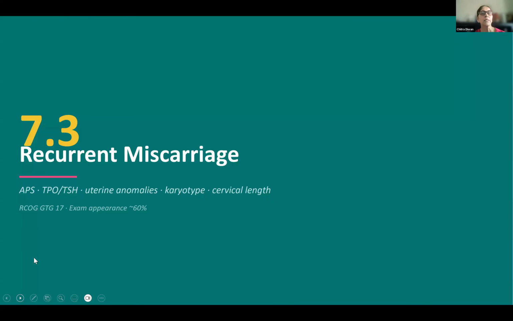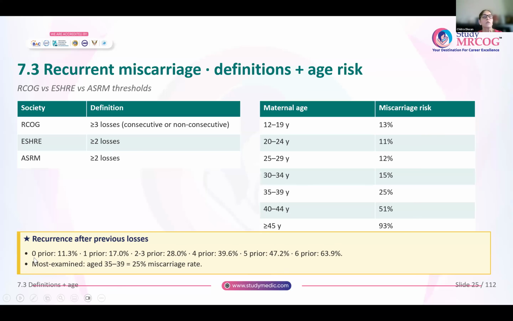Now next, coming to recurrent miscarriage. So you have to know about antiphospholipid. What about TSH and women with thyroid antibodies? What is the role of surgery in uterine anomalies? Whether karyotyping is indicated for all patients, and what about cervical length? So there are different definitions. RCOG says more than or equal to 3 losses. We already saw it could be either consecutive or non-consecutive losses. ESHRE says more than or equal to 2 losses, and even the American Society says more than or equal to 2 losses.